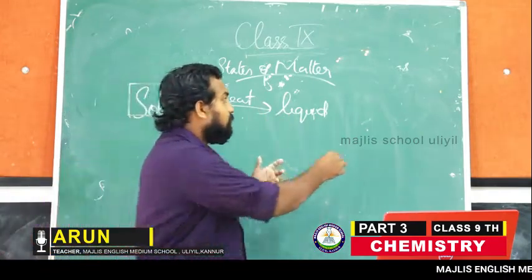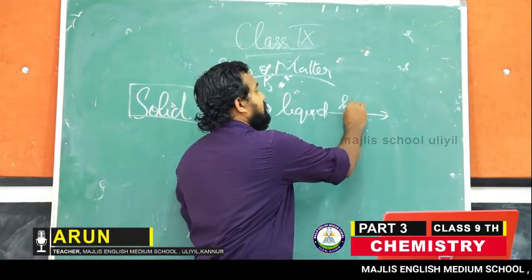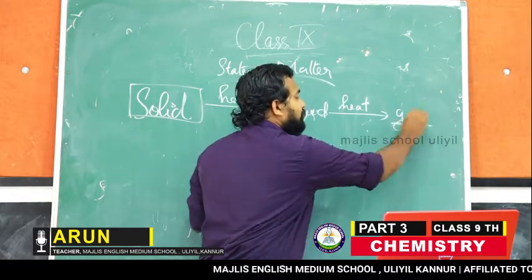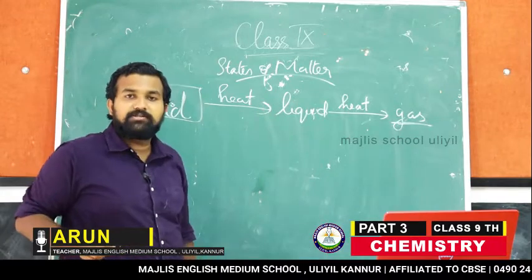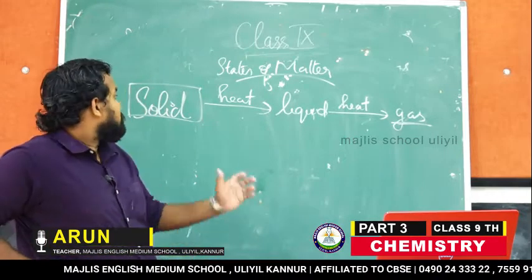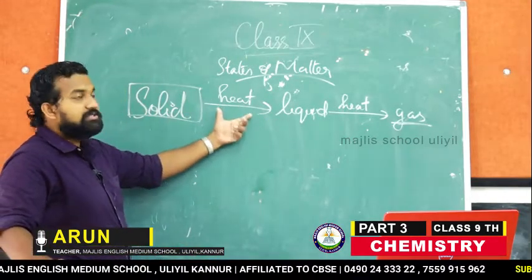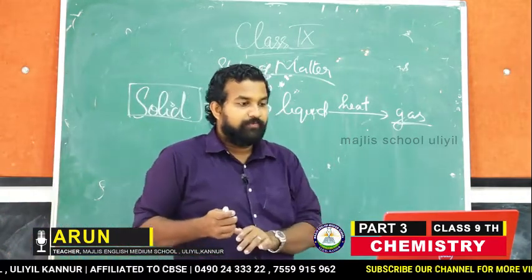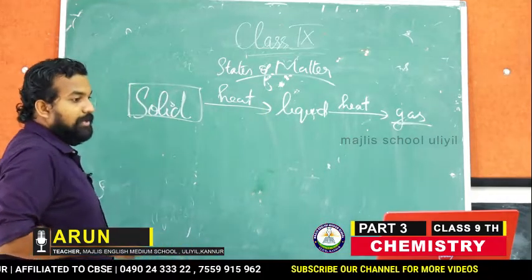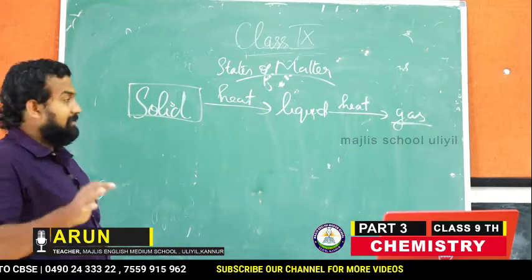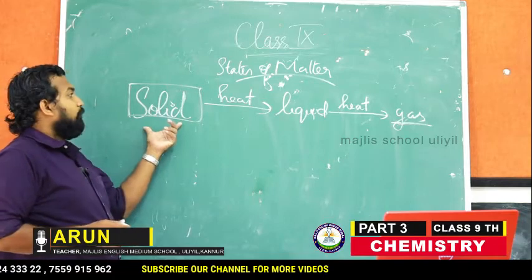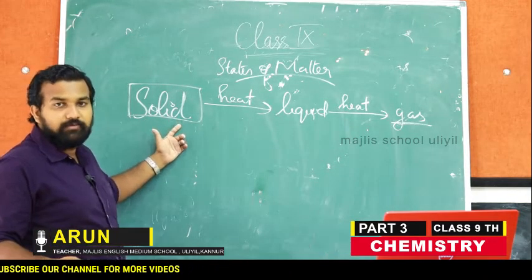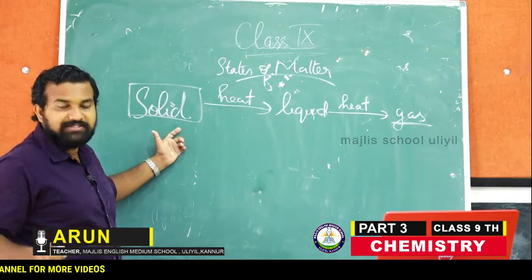And what is boiling? When a liquid is heated, it is converted into gas. This process, liquid to gas, is called boiling. So, solid to liquid is melting, liquid to gas is boiling. Let us take the case of water in the solid form, ice.